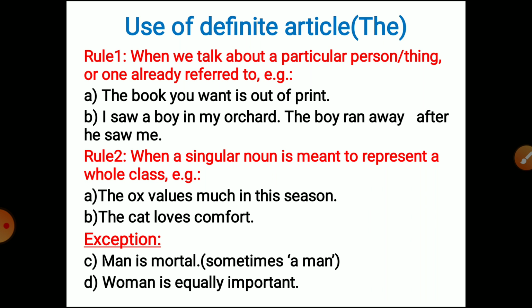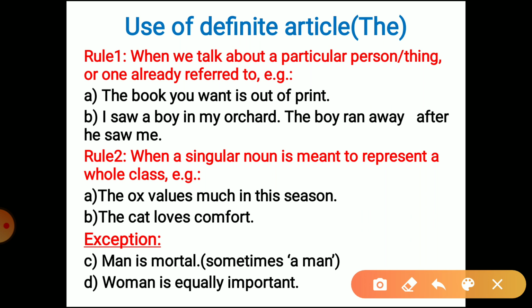Dear viewers, today I will be discussing the use of the definite article. In my previous lecture I discussed how to use the indefinite article an. There I said that we use an with singular countable nouns. But the definite article can be used with singular as well as plural countable nouns, and it can also be used with uncountable nouns. So let's discuss it in detail and try to understand what this is all about.